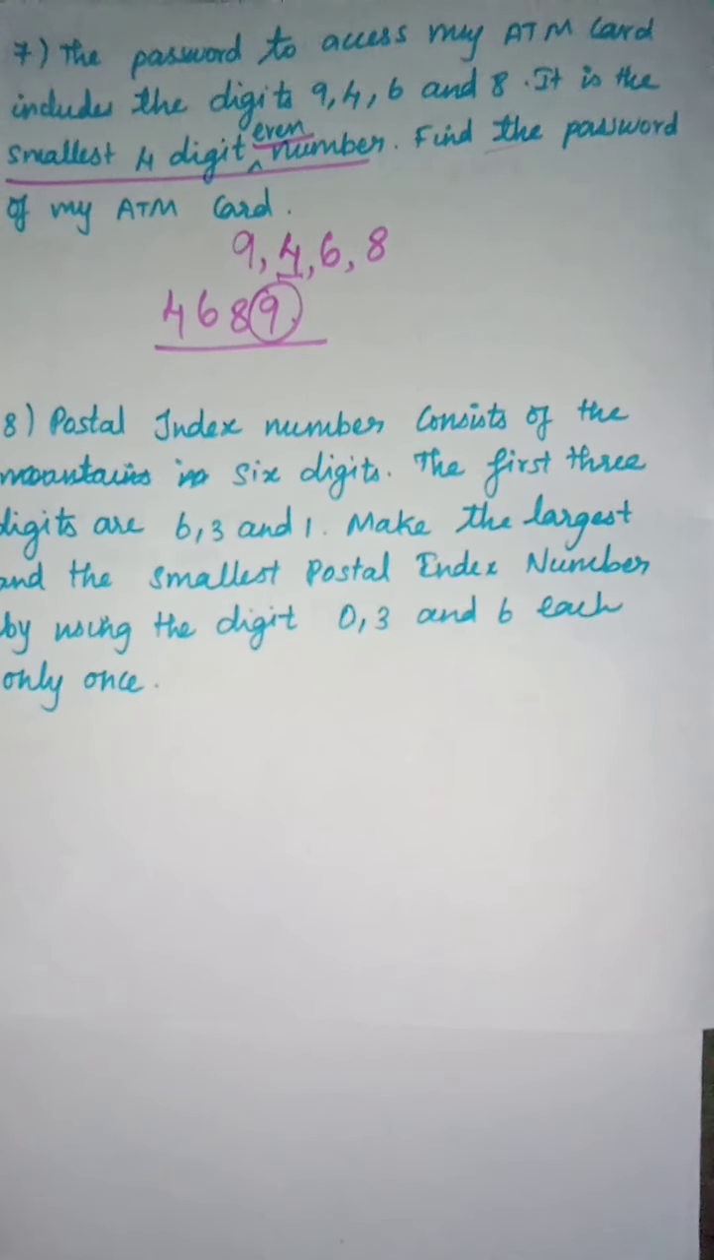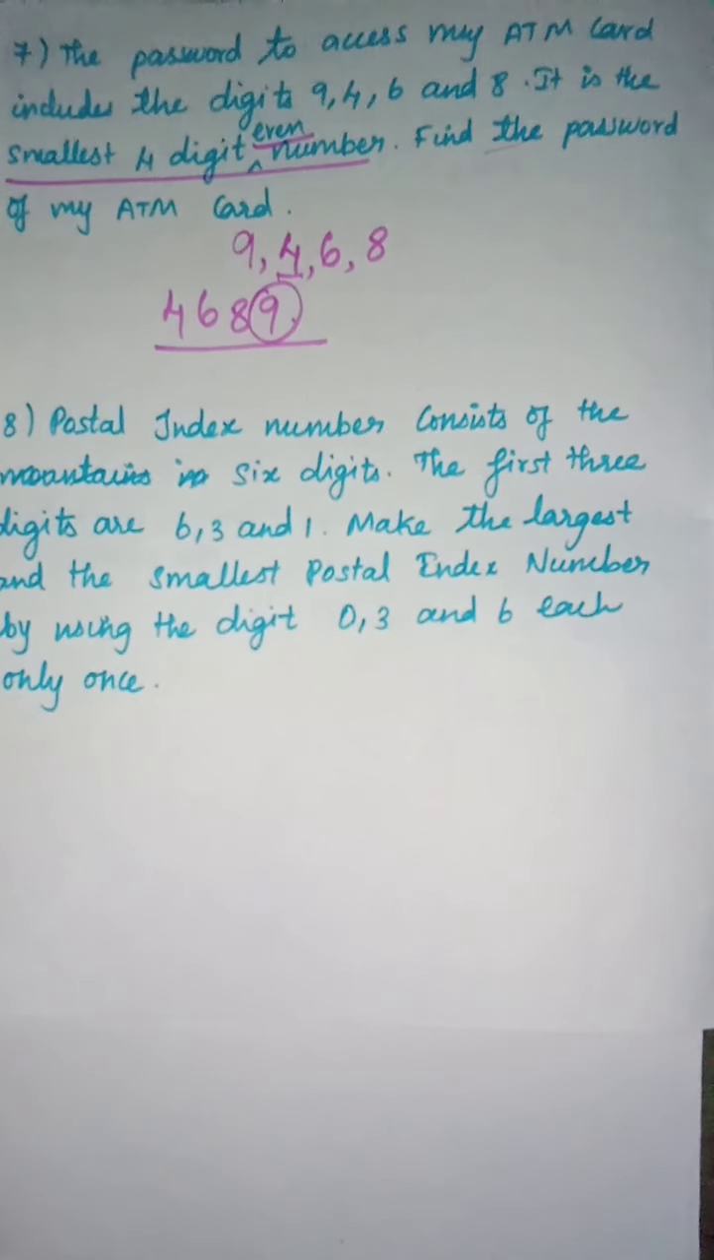Okay, then we can move to the 8th sum, or not? Yes. Okay, now what is the 8th sum? Postal index number consists of 6 digits. Okay, what is meant by postal index number? PIN. PIN. Okay, the first 3 digits are given. What is meant by PIN?